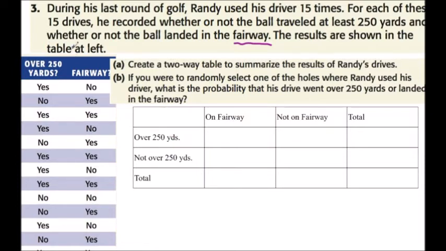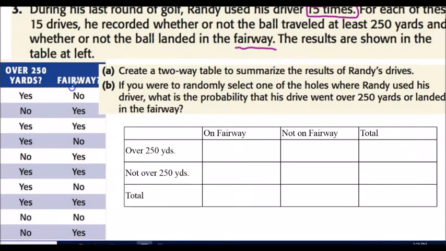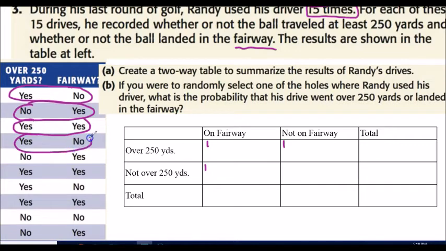Okay, so we're going to go through each individual outcome and make a tick mark. For the first one, I'll do a couple with you. We have over 250 yards, so we know we're in the top row, but not on the fairway. So that's a tick mark here. Next one is not over 250 yards, so we know we're in the second row, but is on the fairway. So we have a tick mark here. Third one, over 250 yards, yes, and is on the fairway, both yeses. Then the fourth one, over 250 yards, yes, so we're in the top row, not on the fairway.